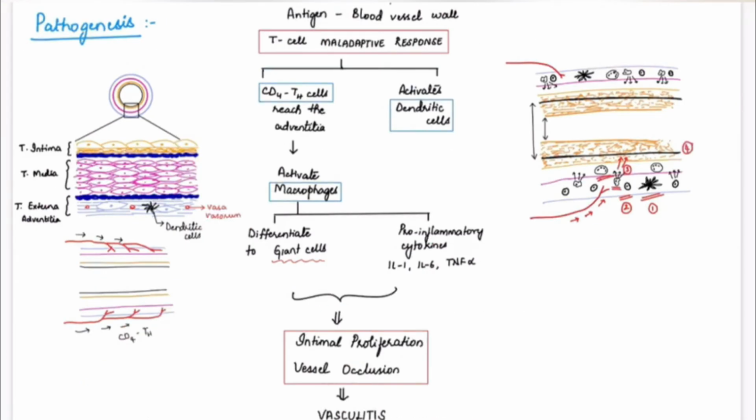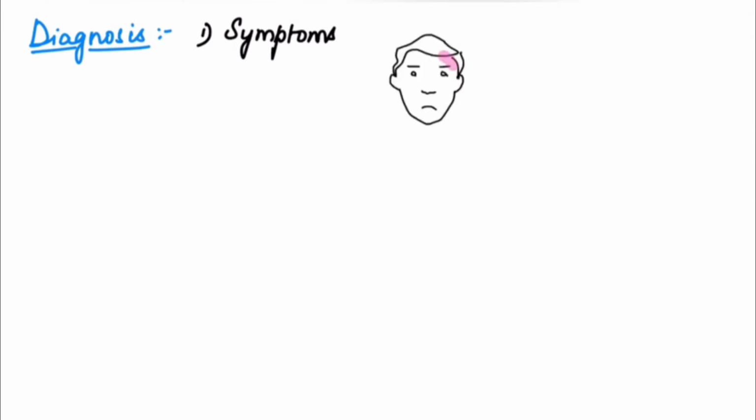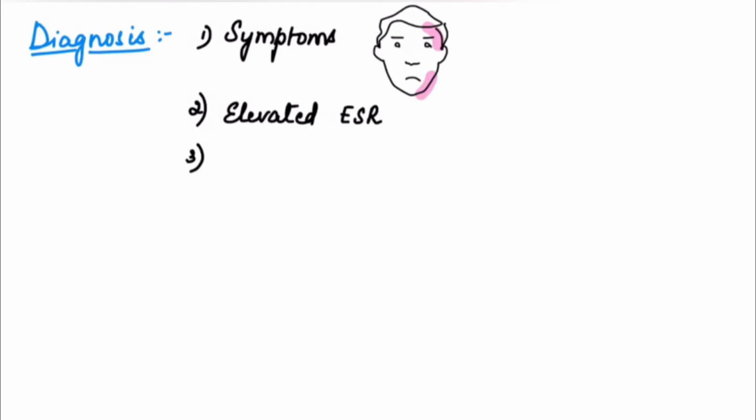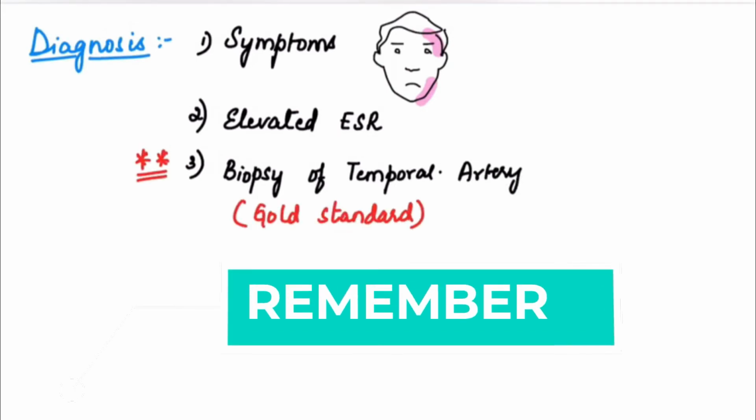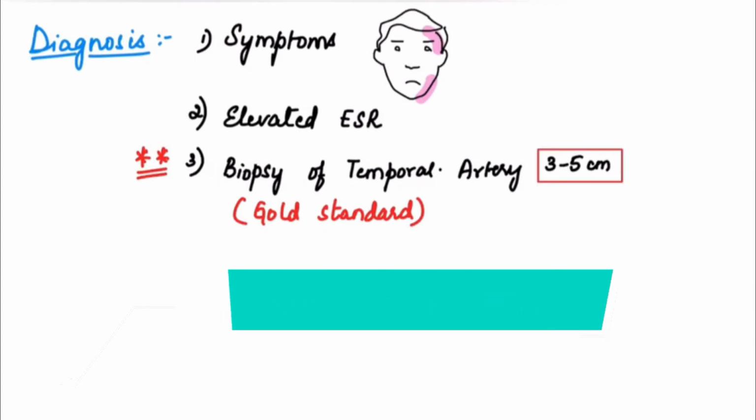Now we'll look at the diagnosis. First thing is to look at the symptoms. The typical presentation is in a patient aged more than 50 years with headache and jaw claudication. There is also elevated ESR, and biopsy of the temporal artery is the gold standard investigation to diagnose giant cell arteritis. A minimum length of artery that has to be biopsied is 3 to 5 centimeters.